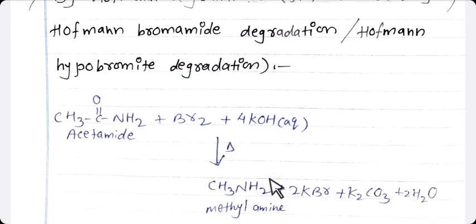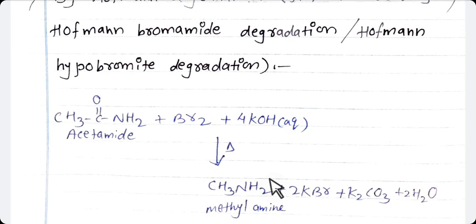So students, today we studied from the chapter of amines: first introduction, then classification of amines, then classification of secondary and tertiary amines also, then IUPAC and common nomenclature of amines, then six methods for the preparation of amines.